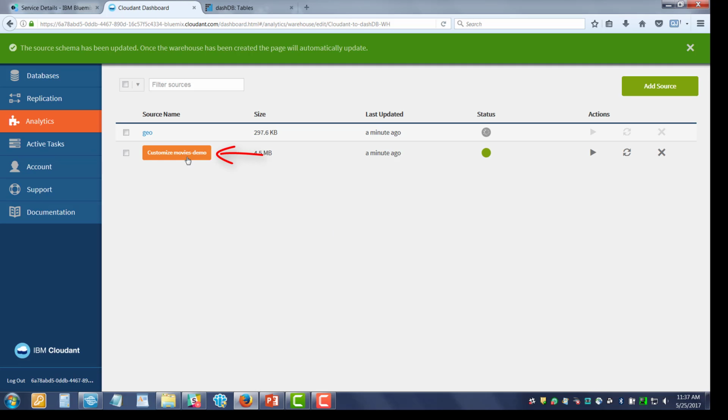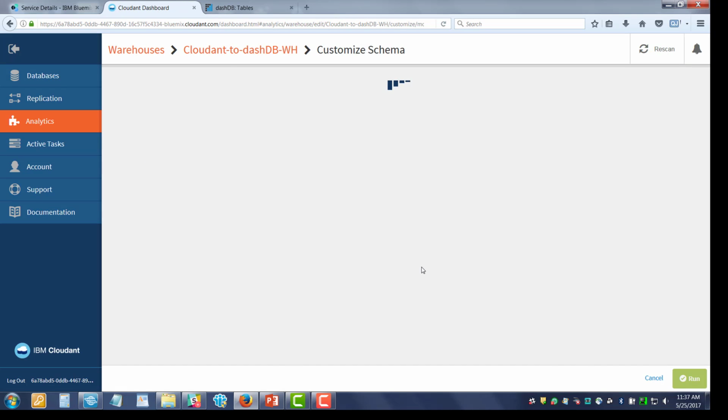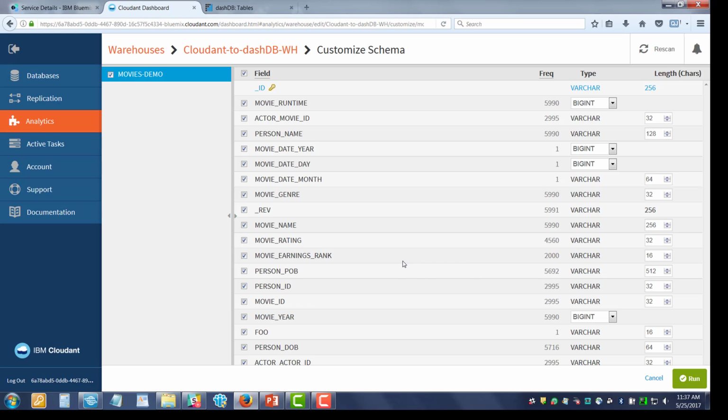Now, let's do the same thing with the movies demo. This one's a little bit more simple. It's just one table that the Cloudant JSON data is getting moved into.